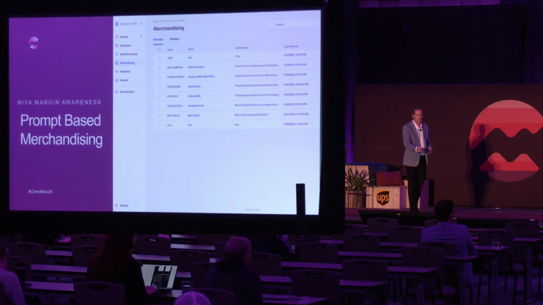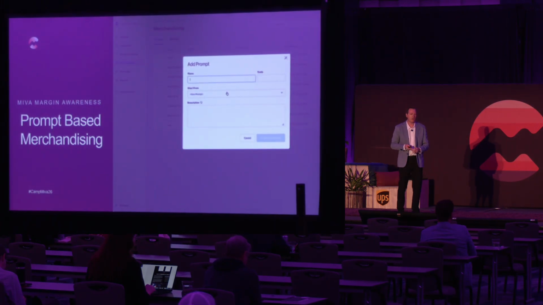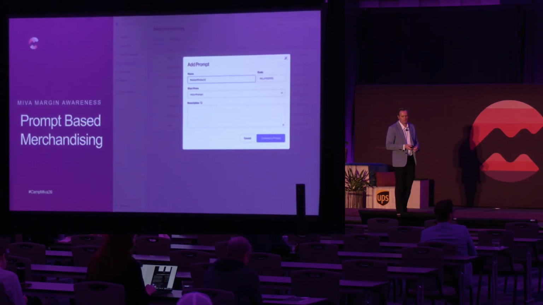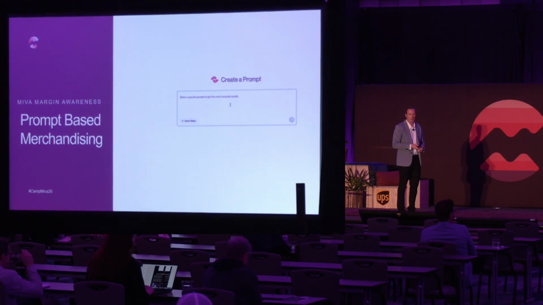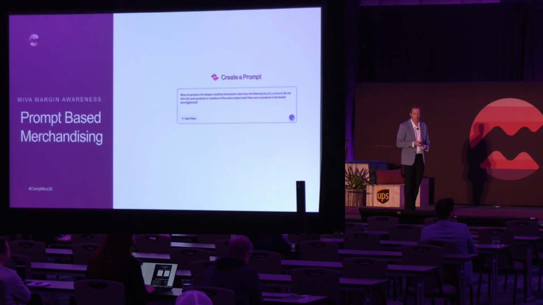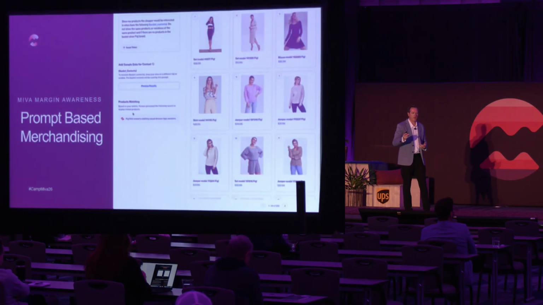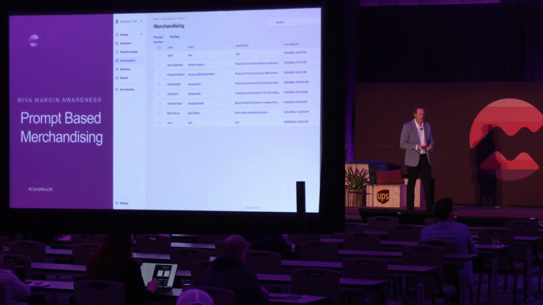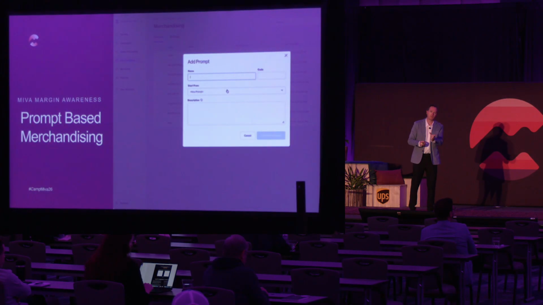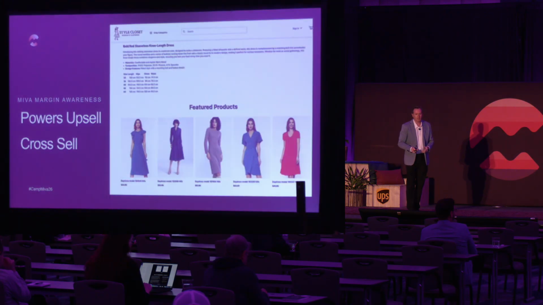And then here's the prompt-based merchandising. I'll show you a little video here. I click add a prompt. I'm going to call it related products, and this is a similar one to what we did in the video. Then you put the prompt in there of what you want it to be. You can type it out, it can be anything you want. And you have preview results, and based off the basket contents, or the product I'm looking at, it comes up with a search term. That search term then gets used to search into Vexture, and that's how it's able to show you products related to that. So all this is just context.